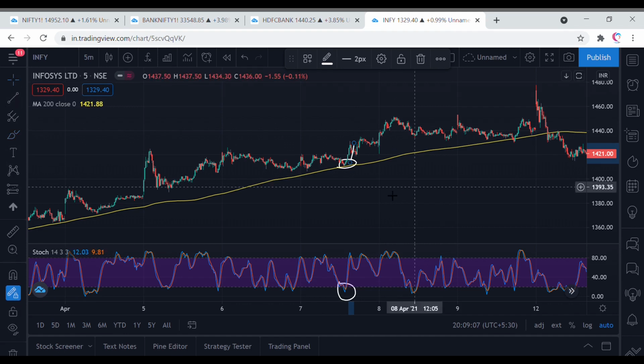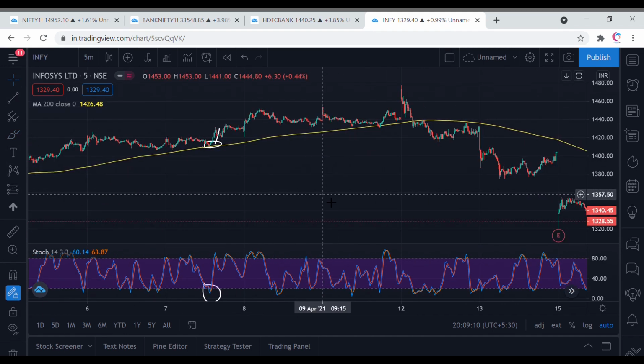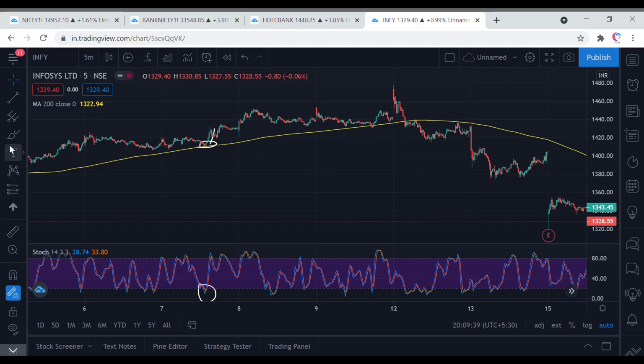So this is for any strategy. The best use of any strategy is to wait for the signal. With this strategy, I'll also give you one more suggestion: use this strategy on multiple stocks and multiple stock futures which you trade, and try to find which stock gives the best result, and use this strategy on those 2-3 stocks most of the time.